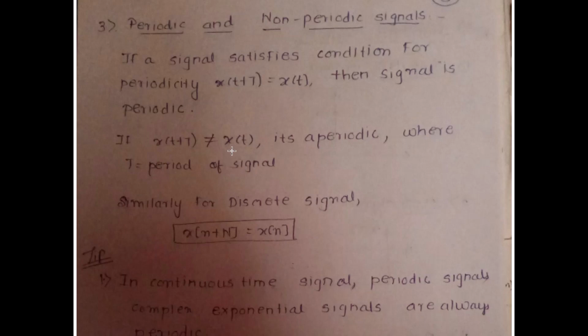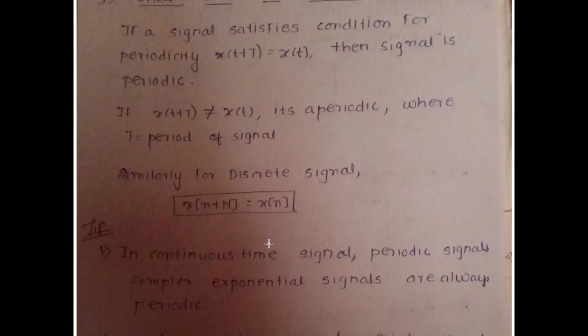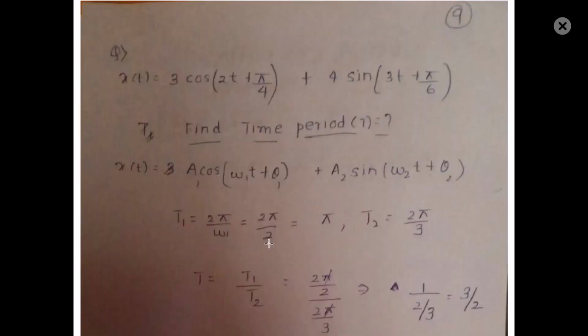That means the signal is not going to repeat itself in regular intervals of time. If x of t plus T is equal to x of t is periodic in the time domain, then in the discrete domain it can be given as x of n plus N is equal to x of n. I hope I'm very clear.